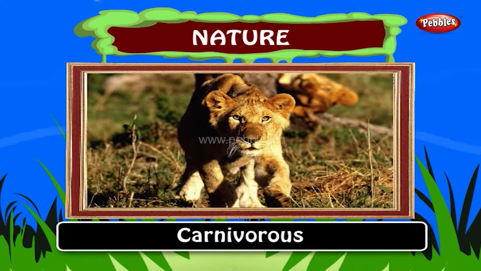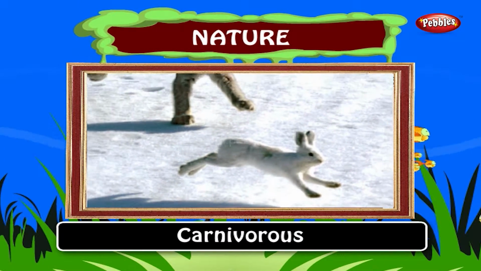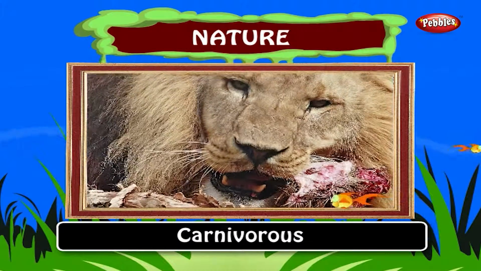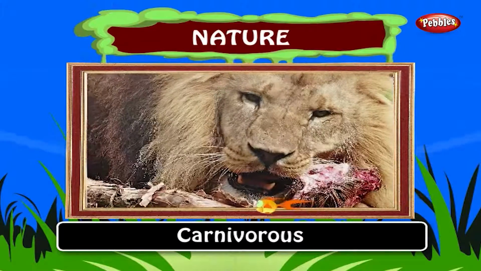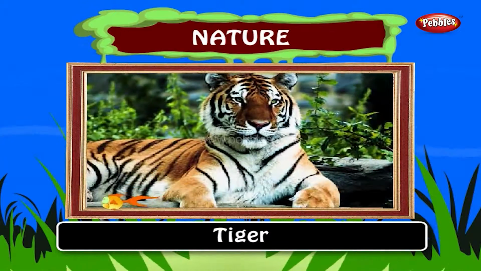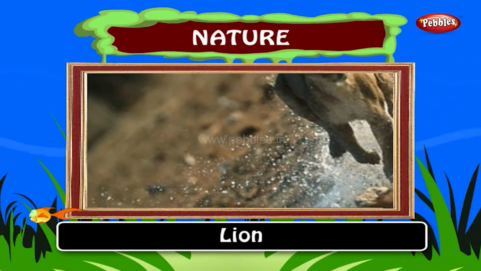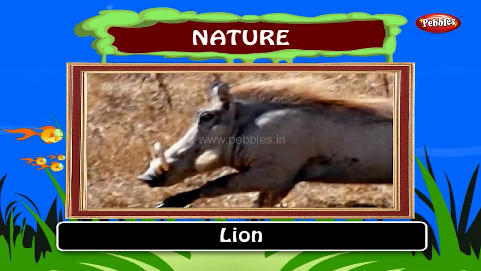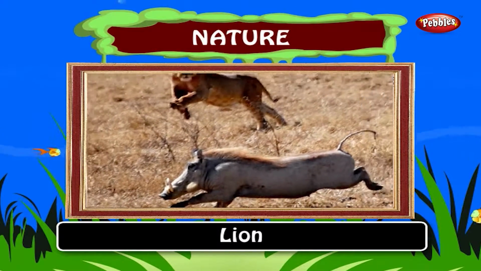Carnivorous. Animals that eat only meat are called carnivorous. They are also called meat eaters. Example, lion and tiger. Lion hunts other animals such as deer and rabbit in the forest as its food.